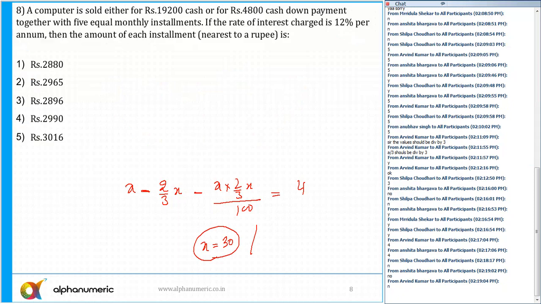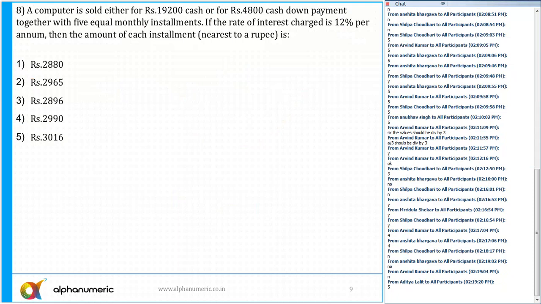Okay. Coming to question number 8. Now tell me, what is the answer for question number 8? Anyone? Aditya is saying 50. Okay, we'll see that.